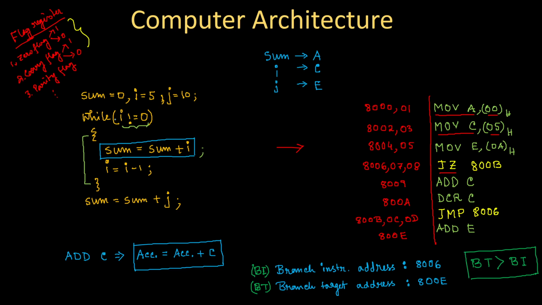If I run this loop n times, that means in n-1 times this JZ will be false, so that the add statement will execute, and once this JZ will be true. That means in n-1 times branch will not be taken, only last time branch will be taken, so that I can come out of the loop.